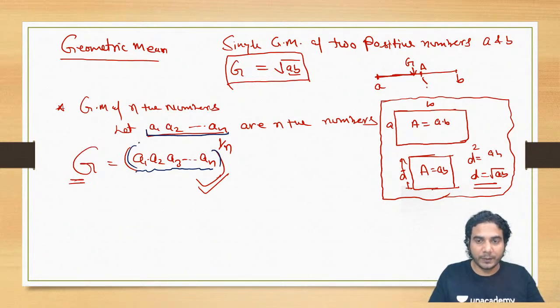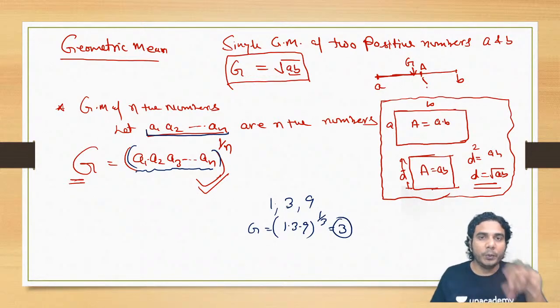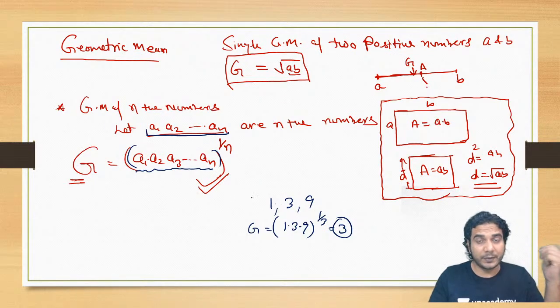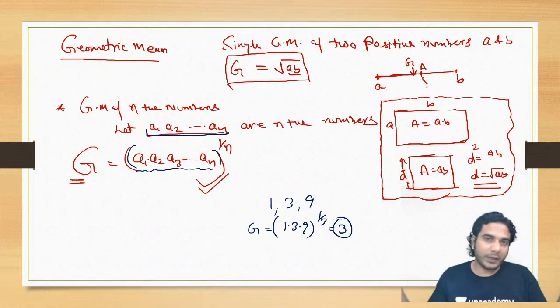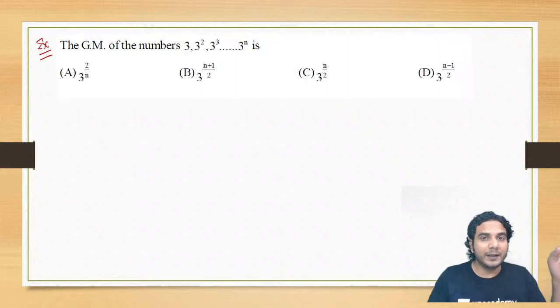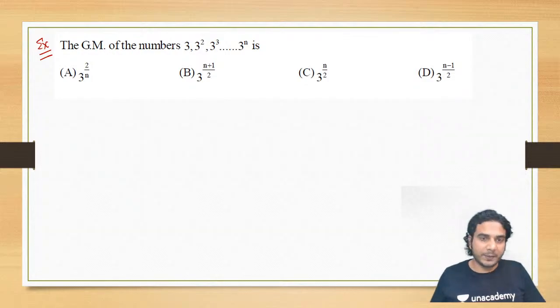Like if you need to take the geometric mean of three numbers, say 1, 3 and 9, then the geometric mean is 1 into 3 into 9, whole raised to 1 by 3. It comes out to be 3 because I have taken numbers in such a way. Cube root for three numbers. If you have four numbers, that will be the fourth root of the product of four numbers. If you have five numbers, it will be the fifth root of the product of five numbers. Similarly, if you have n numbers, it will be the nth root of the product of n numbers. So this is the example you need to do. We need to find the geometric mean of these n numbers. So try to find it.